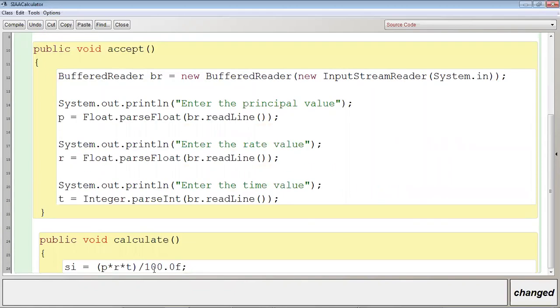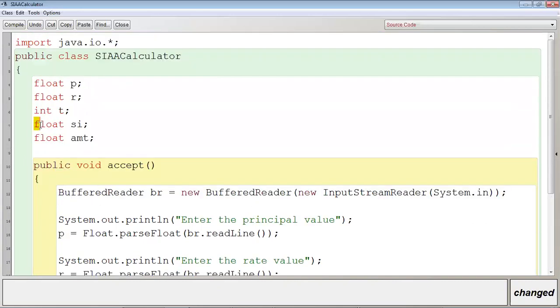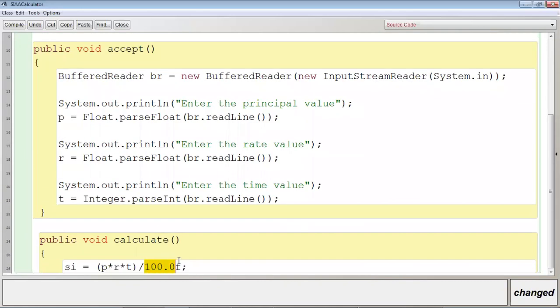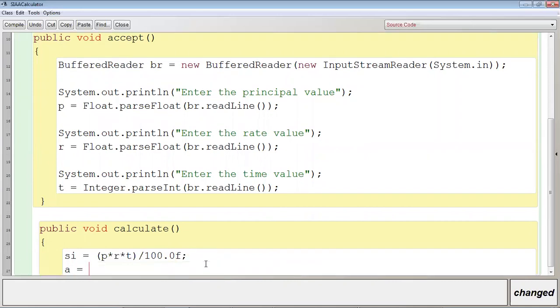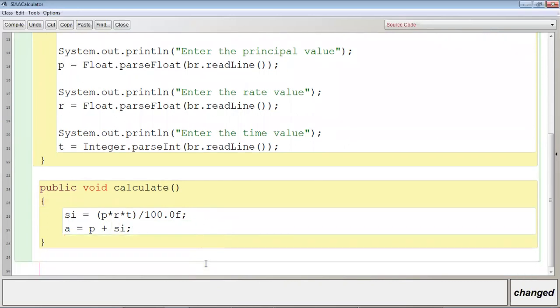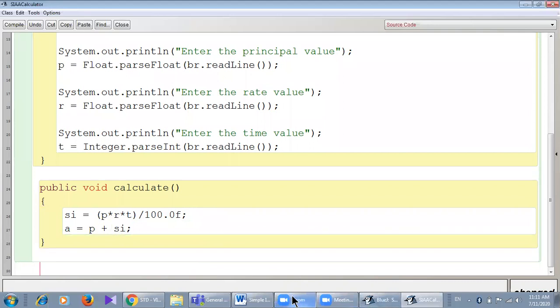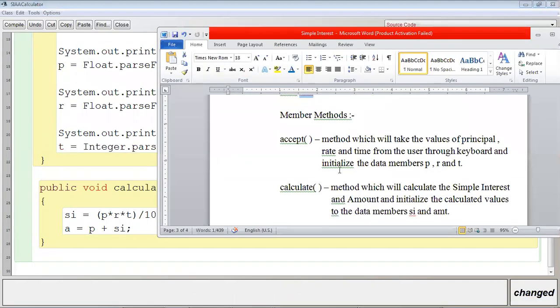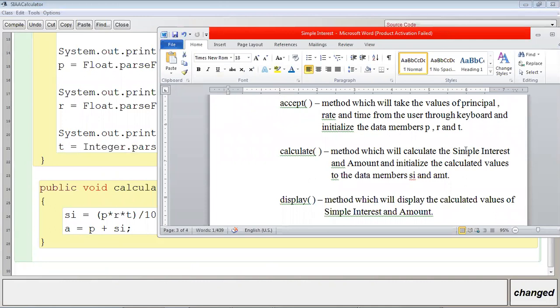If you write 100.0 only, it will be taken as a double value and the data type of the result will become double and it will be incompatible. So if you are using the data type float, do not forget to write 100.0F. So simple interest is calculated and amount is equal to principal plus simple interest. Now do not display it, because the displaying task is of which method? Read this: calculate method will calculate the simple interest and amount and initialize the calculated values to the data members SI and AMT.